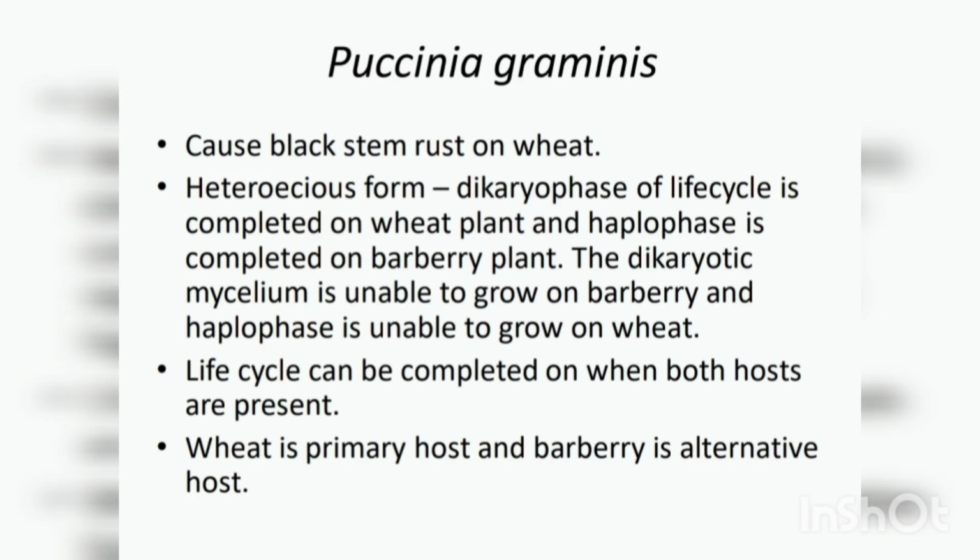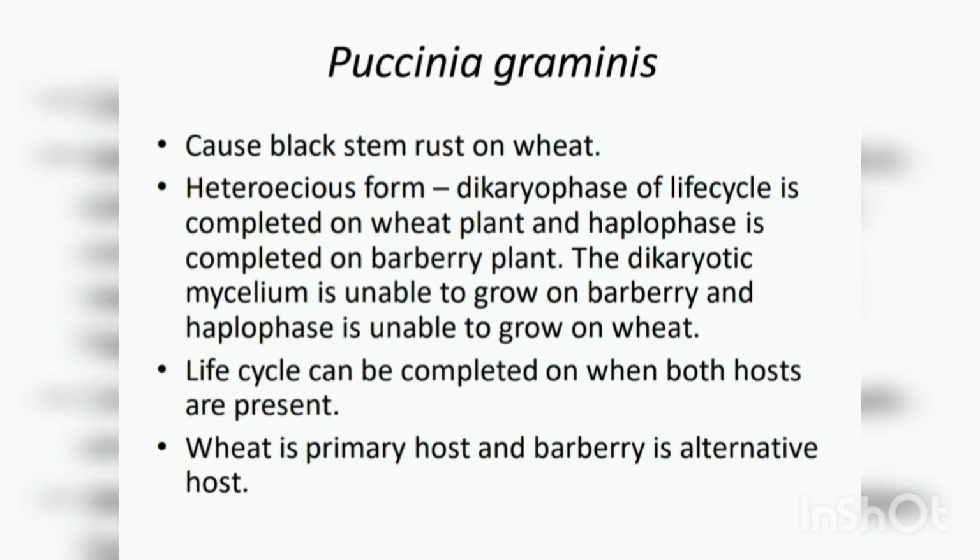The dikaryophase, or the diploid phase, is completed on the wheat plant, and the haplophase is completed on the barberry plant. The dikaryotic mycelium is unable to grow on the barberry plant, and the haplophase mycelium is unable to grow on the wheat plant. So for the completion of the life cycle, two hosts must be present. Wheat is the primary host and barberry is the alternate host.